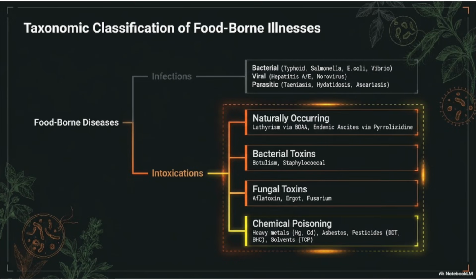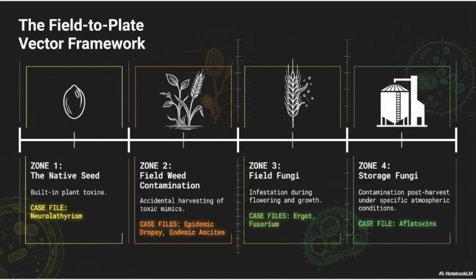The second category is intoxications, which are further divided into naturally occurring toxins like Lathyrism and endemic Ascites, bacterial toxins like botulism and staphylococcal poisoning, fungal toxins like aflatoxin, ergot, and fusarium, and chemical poisoning from heavy metals, asbestos, pesticides, and solvents. To understand how contamination actually happens, we can use what is called the field to plate vector framework.